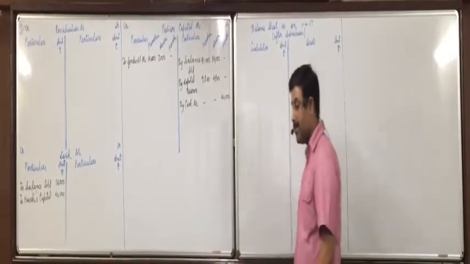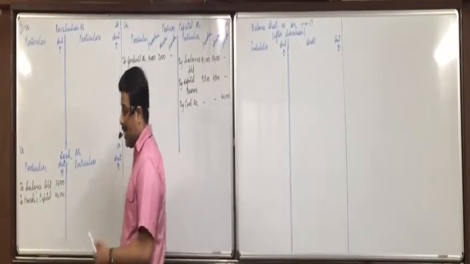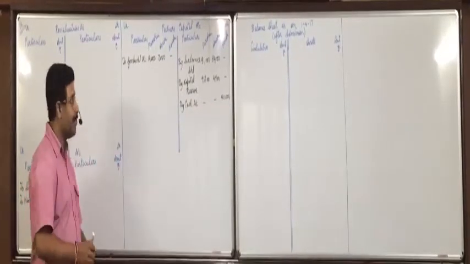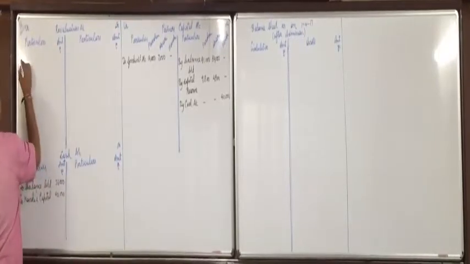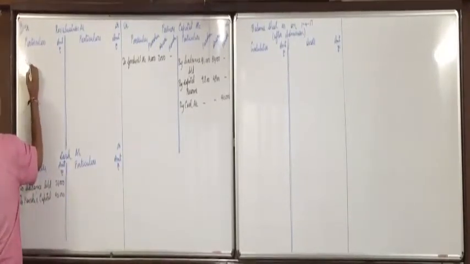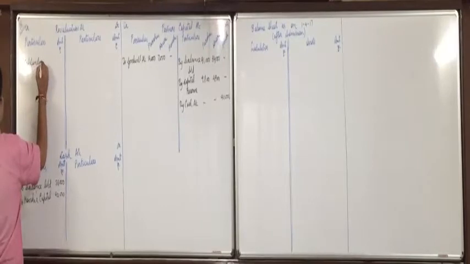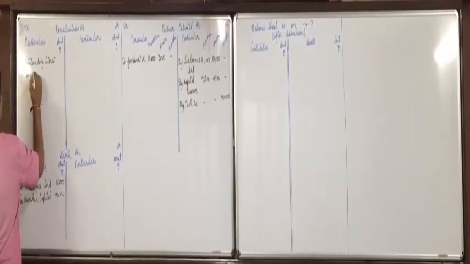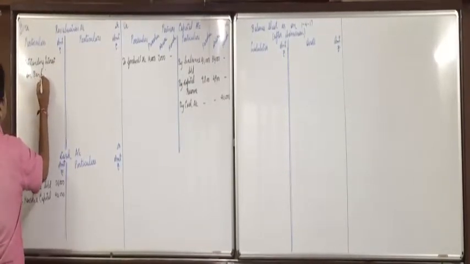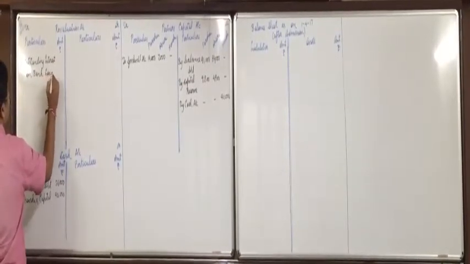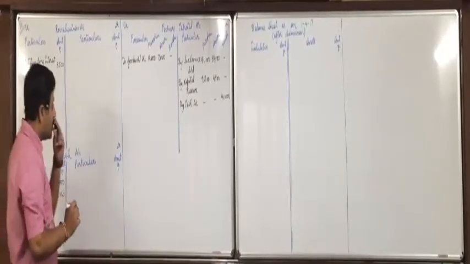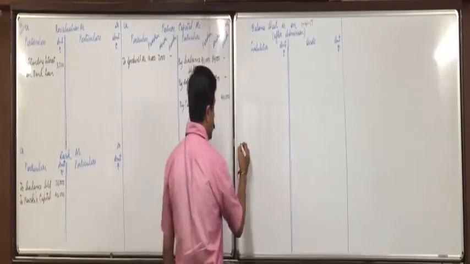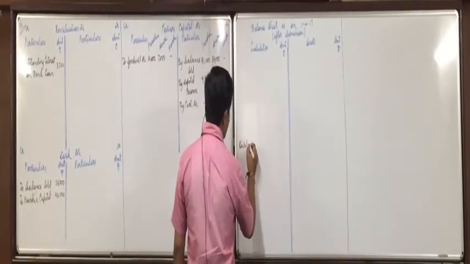How much is the bank loan? 35,000, 10% interest, 3,500. So revaluation on debit side to outstanding interest on bank loan 3,500. And outstanding interest on bank loan will show on liability side.